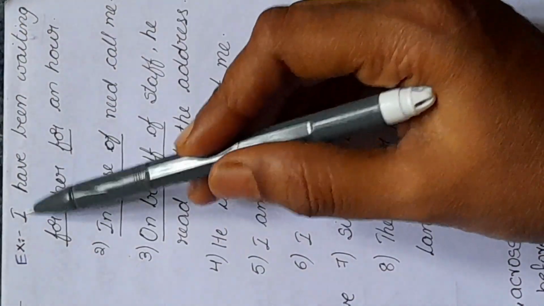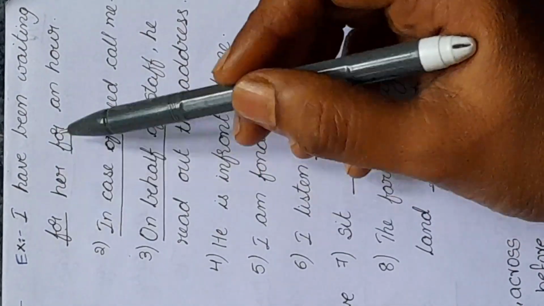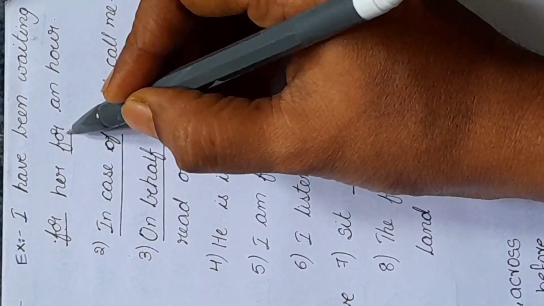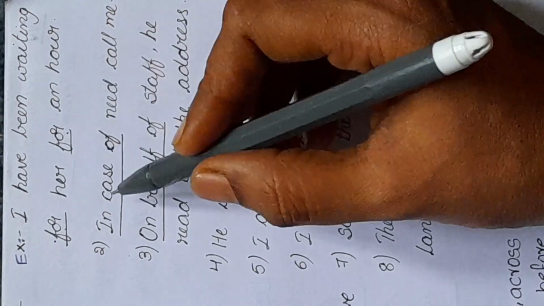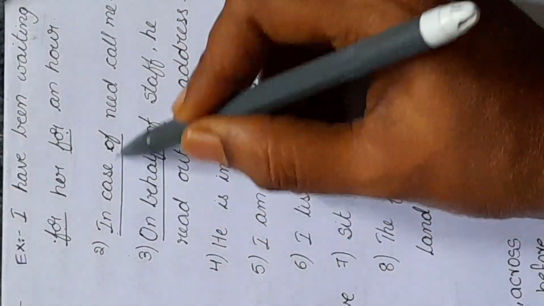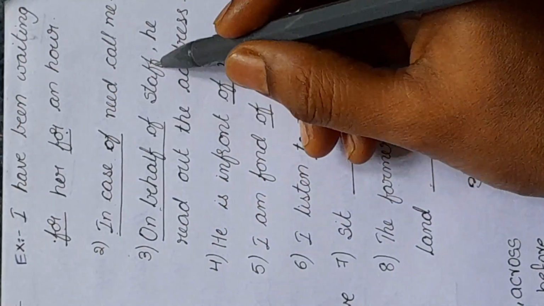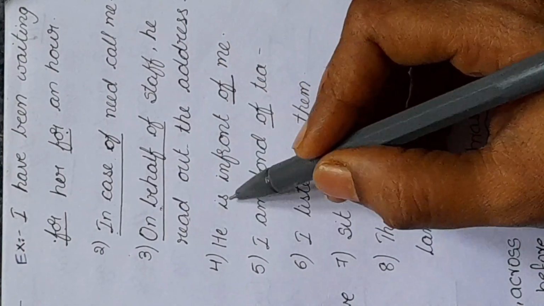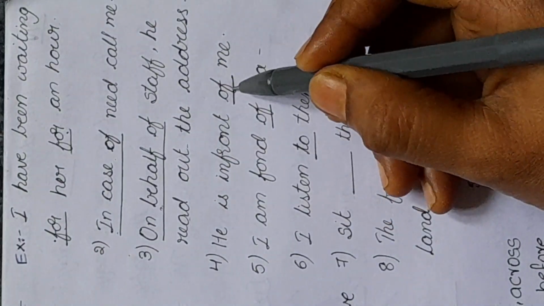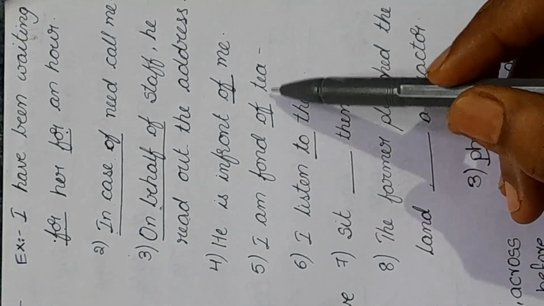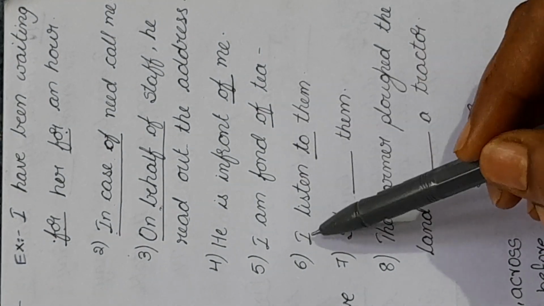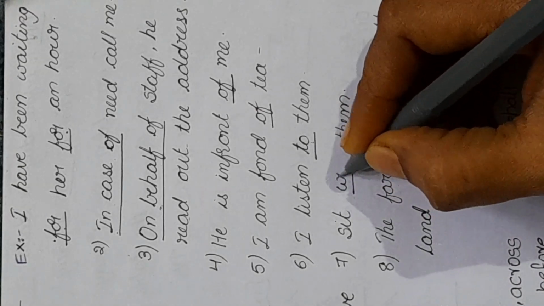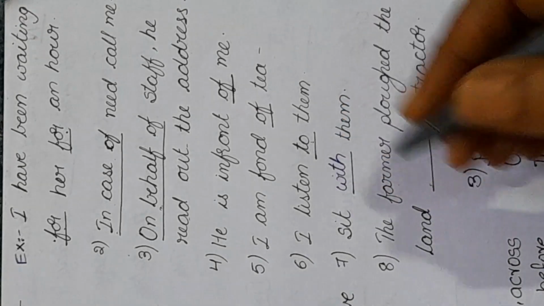Let us see some examples. I have been waiting for her for an hour. This for is a person preposition, and for an hour, this is a time preposition. In case of need, call me. In case of is the preposition. On behalf of staff, he read out the address. On behalf of is the preposition. He is in front of me. I am fond of tea. Of is the preposition here. I listen to them. To is the preposition. Sit with them. With is a preposition.